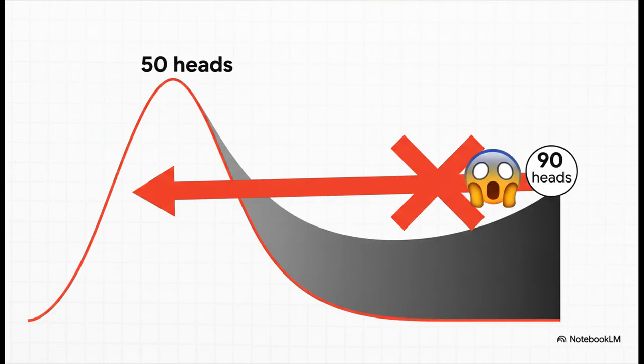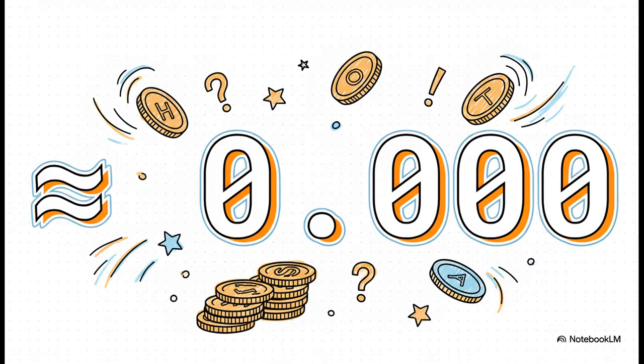But now, let's go all the way back to that first scenario. The one that made you immediately say, no way. 100 flips, 90 heads. What does the p-value look like for that? It's pretty much 0. The number is so incredibly small that, for all practical purposes, it's nothing.